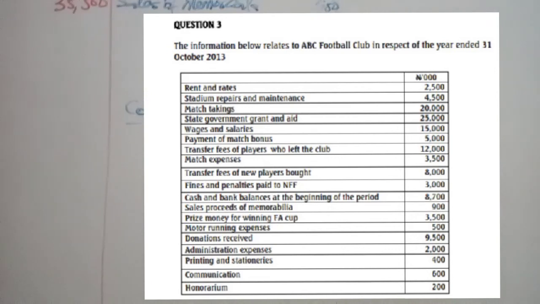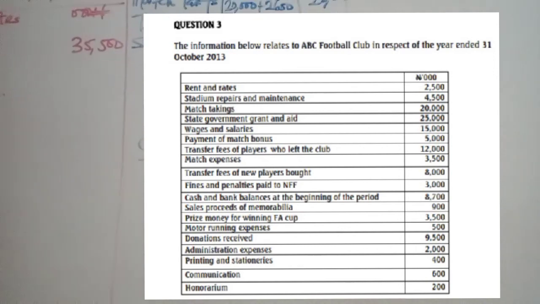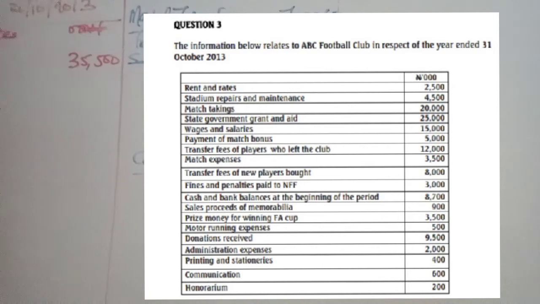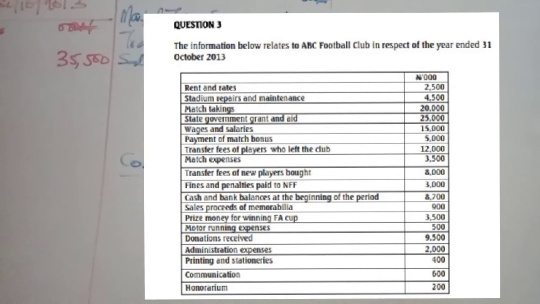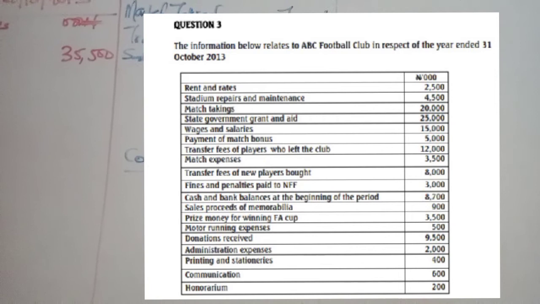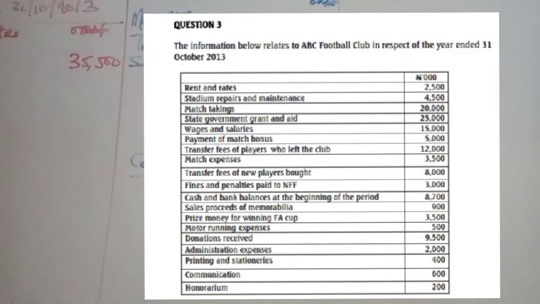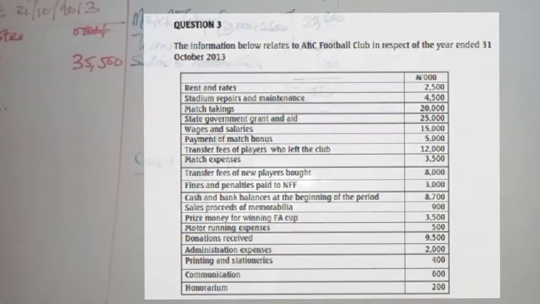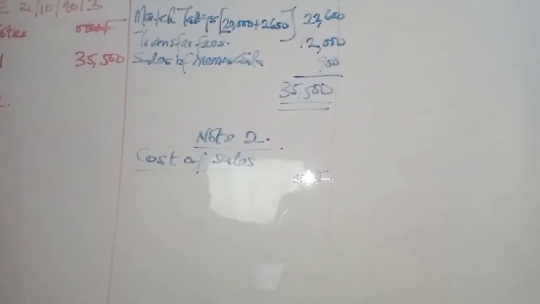Rent and rates, an expense. Stadium repairs, an expense. Match takings, revenue, we've taken that. State government grant, other income. Wages and salaries, an expense. Payment of match bonus, you see, it's an expense. Transfer fee for players who left: when players leave the club, you get money, so that's an income, more like turnover. Match expense is an expense. Transfer fee for new players that we bought, that's more like purchases.